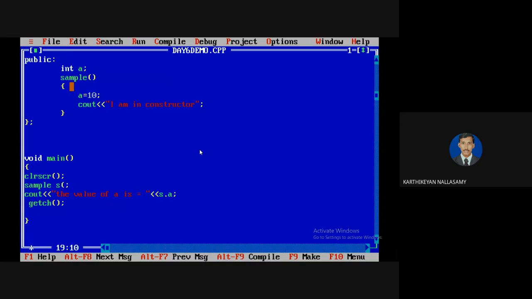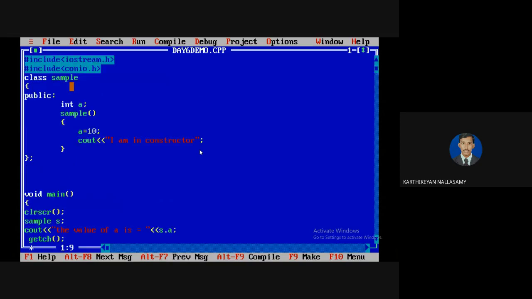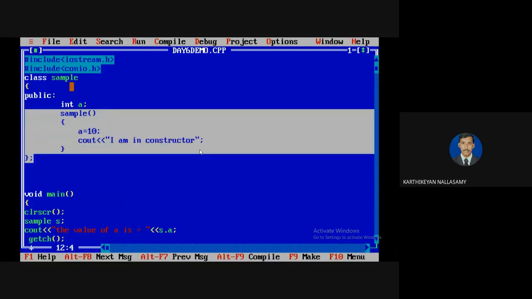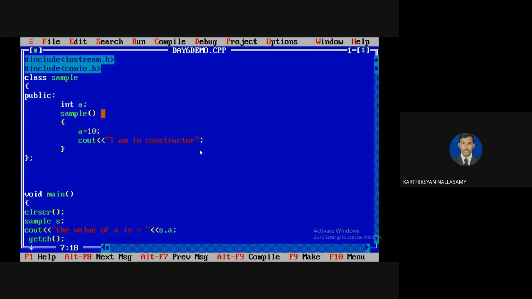I don't have any function call, and the constructor won't take any arguments, so this is an example of a default constructor. Clear? Okay.